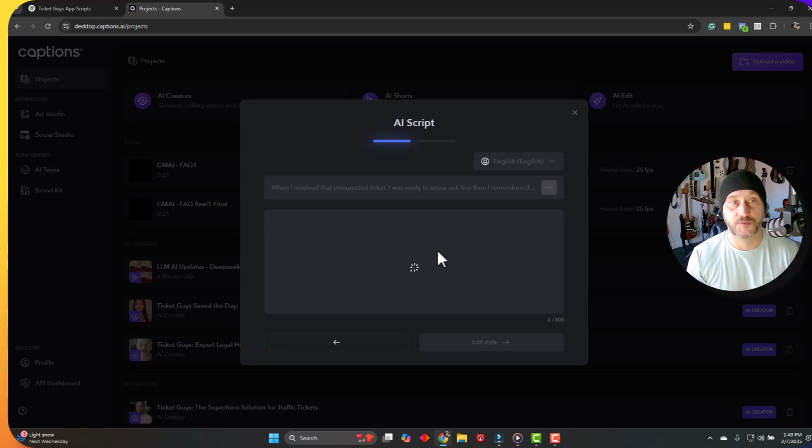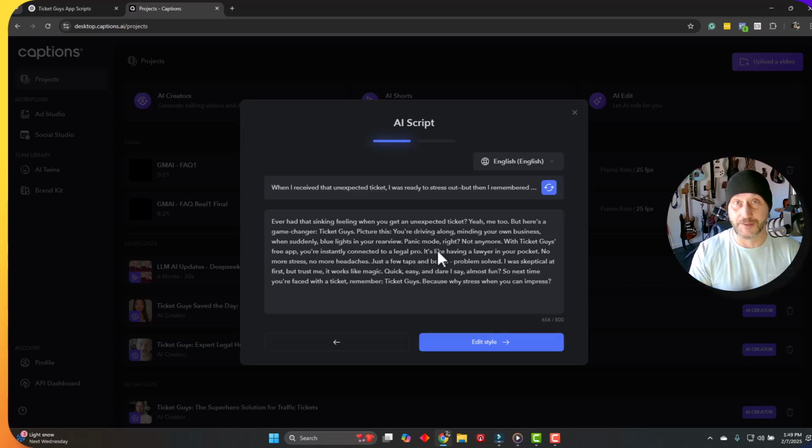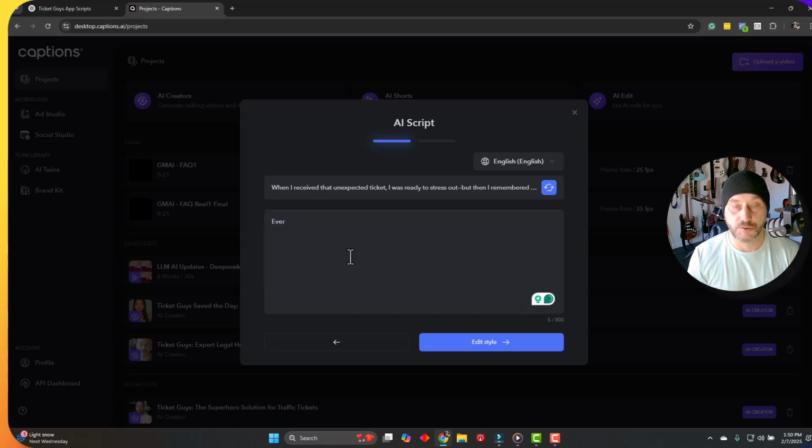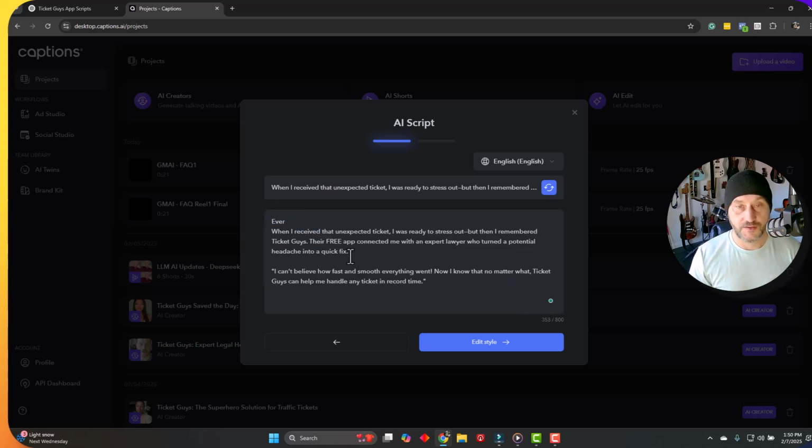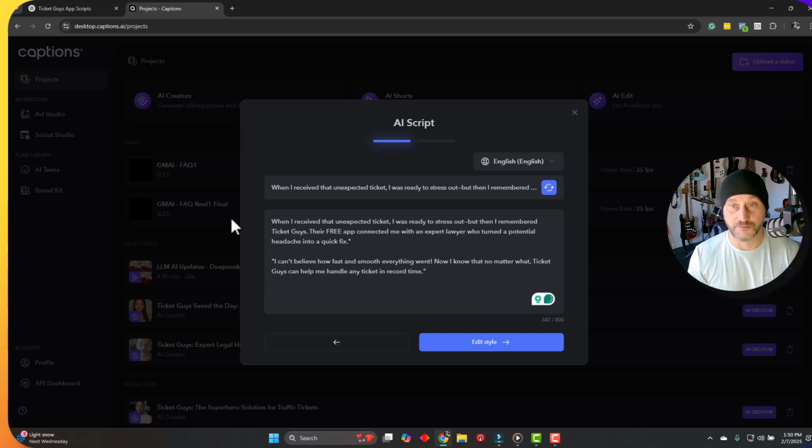Now, as you saw before with ChatGPT, I went through multiple steps to get the script where I wanted it. So their scripts are okay, but sometimes they're just way too long. It's a bit too much. So what you have to do is go and delete most of it, hit enter, and then have that script ready that you wanted, and then delete that. Now, I say this is a little bit of a workaround because if you delete the whole thing, it'll bring you back to the previous step, so it's going to try to AI produce you another script, something they literally just changed in the software, but a little workaround.